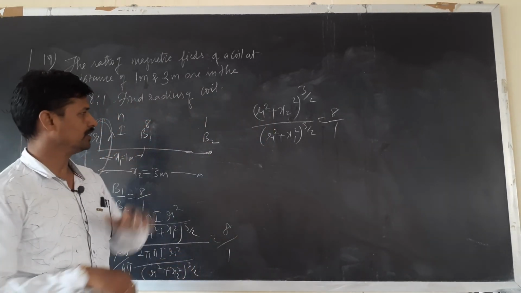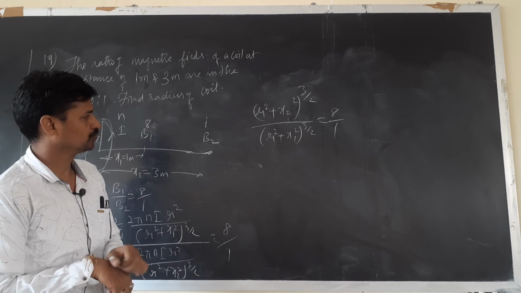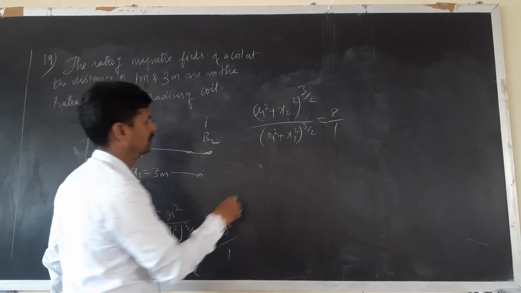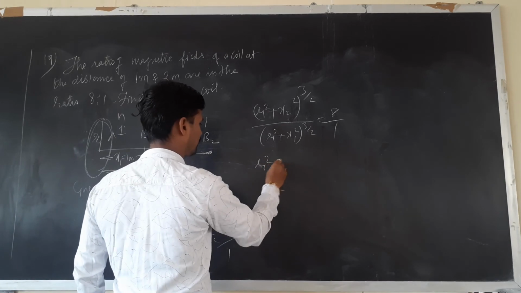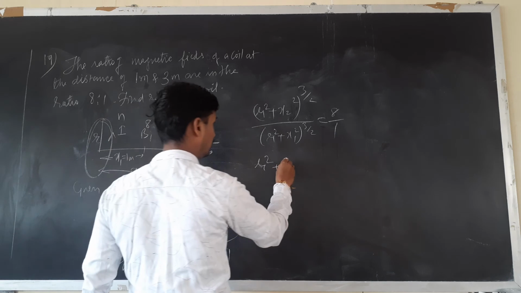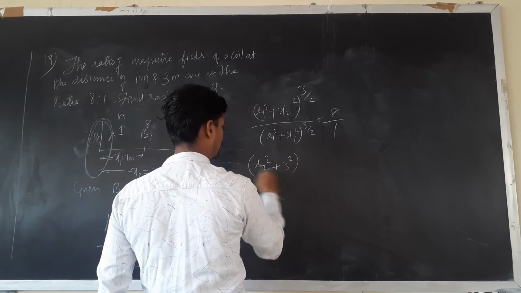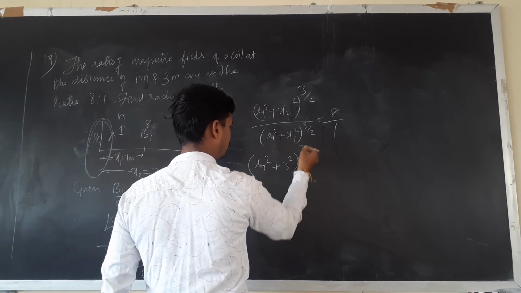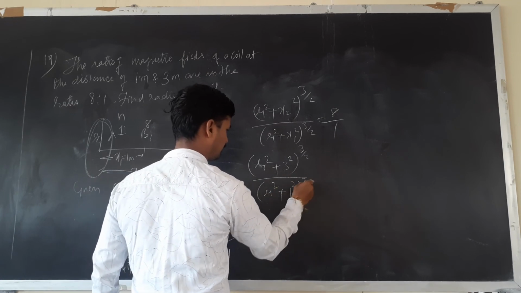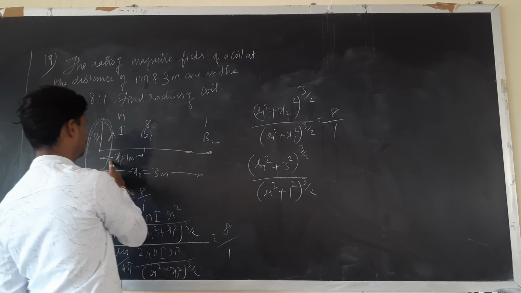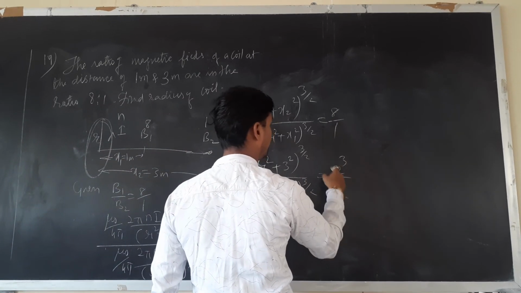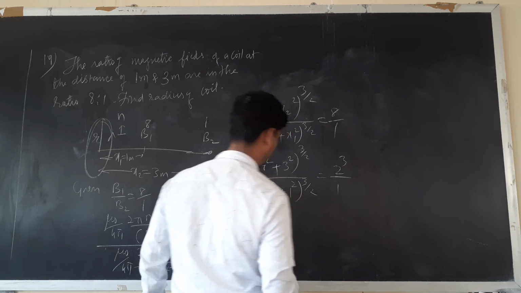This one what you should do is, r square plus, what is the value of x2? x2 is 3 meters, so we'll write 3 square raised to 3 by 2, upon r square plus 1 square raised to 3 by 2, because x1 is 1. 8 can be written as 2 cube upon 1.